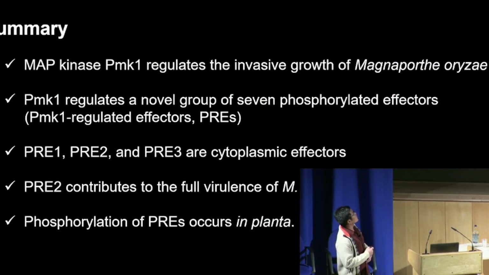So in summary, our lab previously demonstrated that PMK1 is a master regulator of the Magnaporthe invasive growth stage, and that PMK1 at the same time is regulating a subset, or a novel group, of phosphorylated effectors, which I call PREs, or PMK1-regulated effectors. PREs 1 to 3 are cytoplasmic effectors and secreted proteins, deleting PRE2 impairs the pathogenicity, or the virulence, of the blast fungus, and phosphorylation can happen in planta.